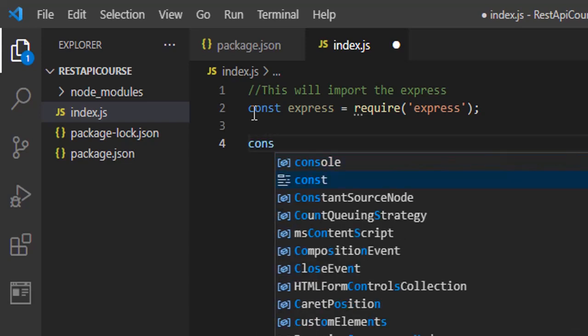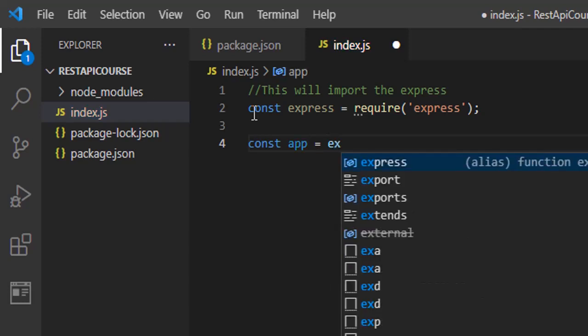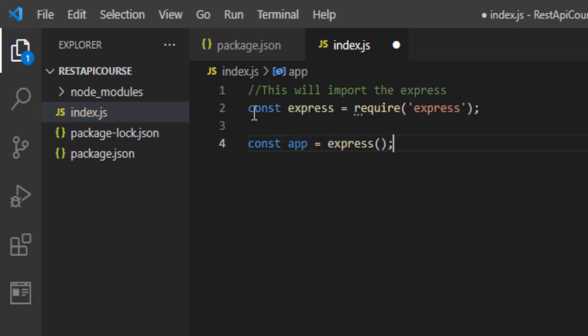So what next to do is we have to initialize the app. I'm creating another constant, and I'm calling it app. So the app will be equal to Express. You can call it anything. I'm calling it app. Okay, let me call it REST API app. So the REST API app is equal to express. That is the express we imported here.